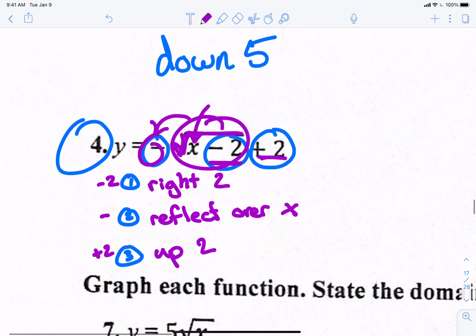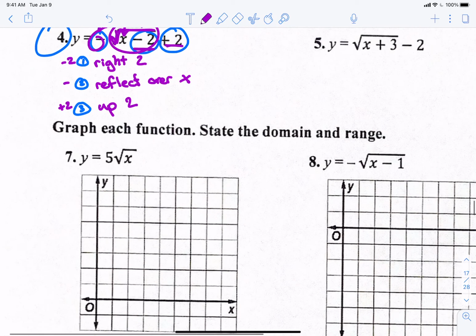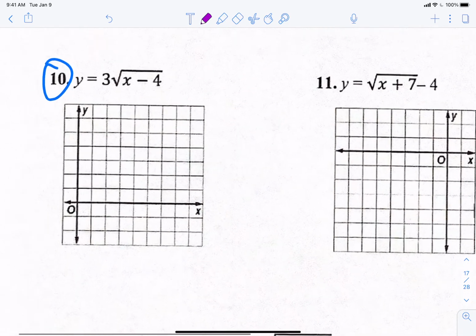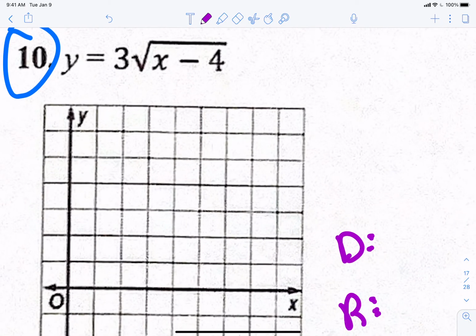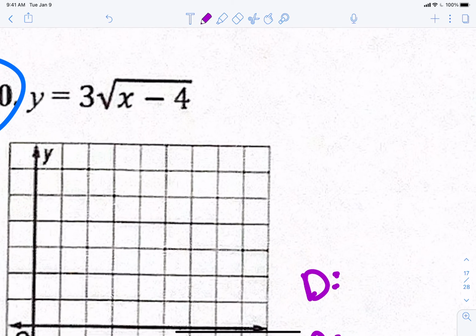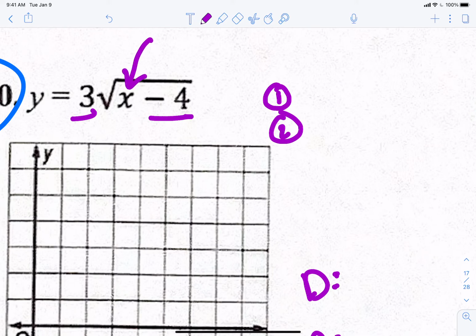All right, last one, number 10. Instructions for this: graph each function, state the domain and range. So we need to graph this guy, and then we're going to do domain, we're going to do range, and then we'll be done. How many things are happening to this function? 2. 1, 2. There is a negative 4 and there is a 3. Which one comes first? The negative 4. If I were to plug a number in for x, I would subtract the 4 first before I multiply by 3, right? So the negative 4 comes first and then the 3. How does the negative 4 move him? To the right 4, because he's underneath, right? Right 4.